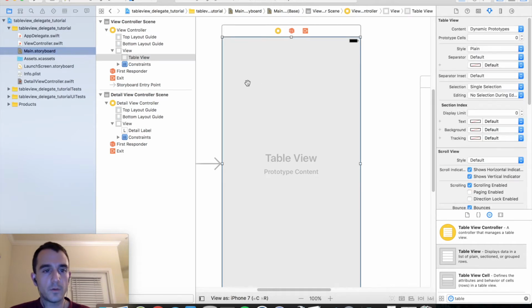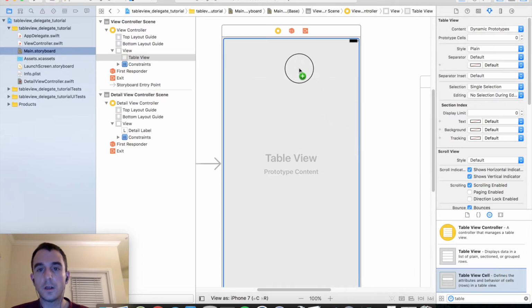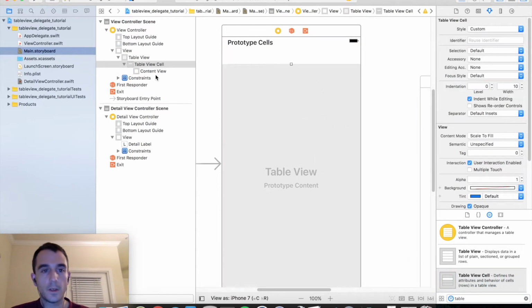And we also need to add a table view cell, which we also have to select here. So you can see right below table view, there's table view cell. So drag a cell onto our table view. And now our cell has been set up. And again, table view controller does this for us, but using a view controller, a UIViewController, we'll have to do this manually like we just did.